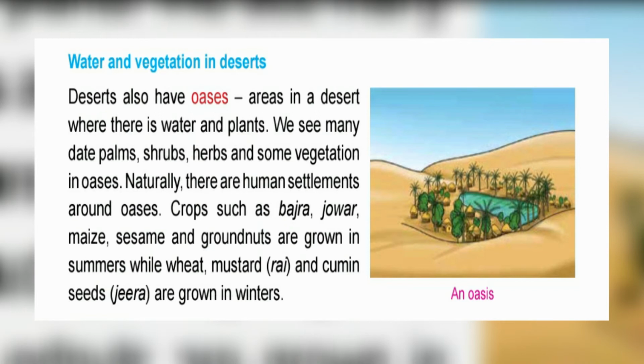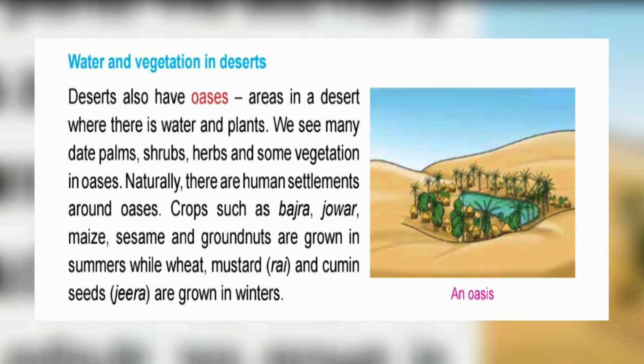Deserts also have oases. An oasis is an area in a desert where there is water and plants. You can see in the picture. An oasis is, in a desert, a small area of land covered with water and surrounded by a few trees, that is called an oasis.